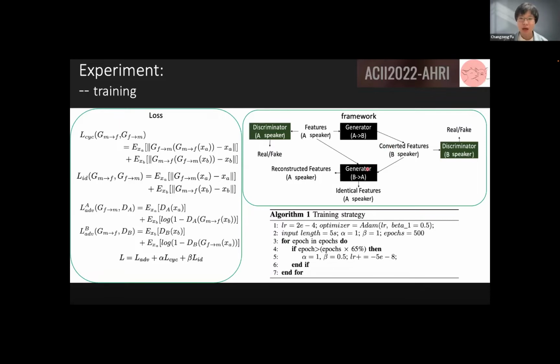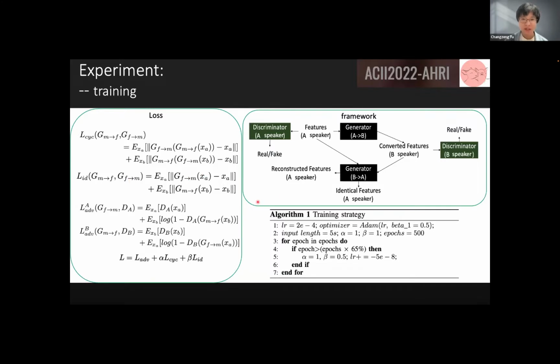So we need a generator B to A to convert the feature B back to the feature A. And then we can compare the loss between the original feature A and the reconstructed feature A, so that we have the cycle loss.